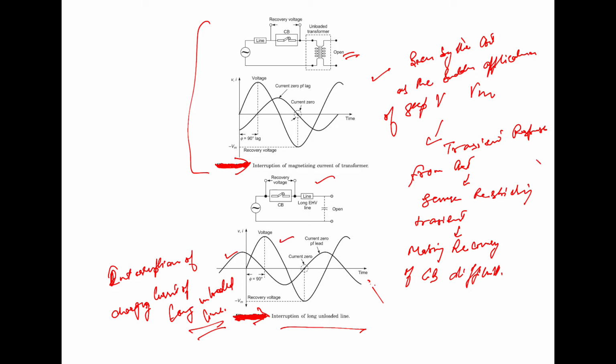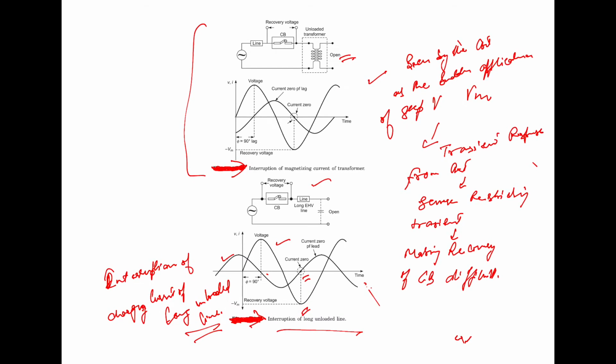At the moment of the current zero, the instantaneous value of supply voltage is almost the full value of the peak voltage, and as in the previous case, this is bound to cause the severe re-striking transient.